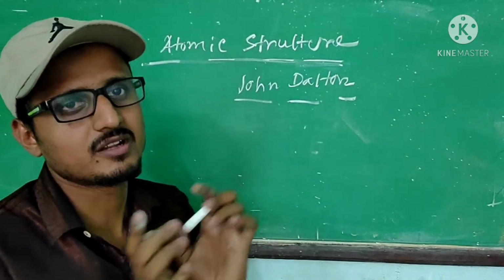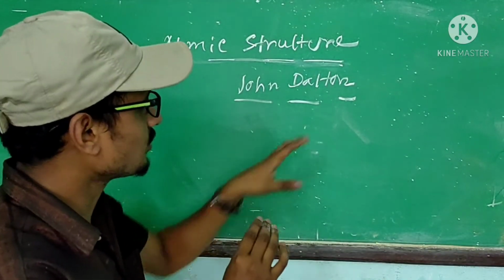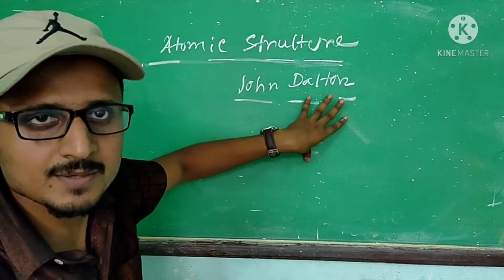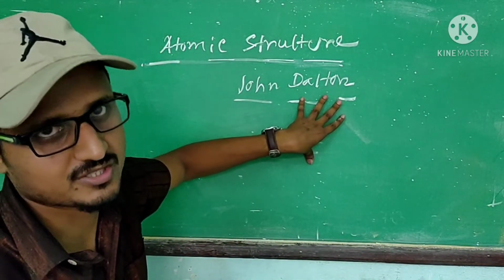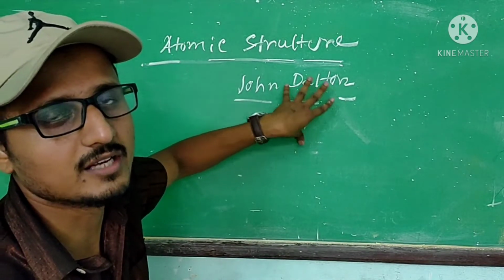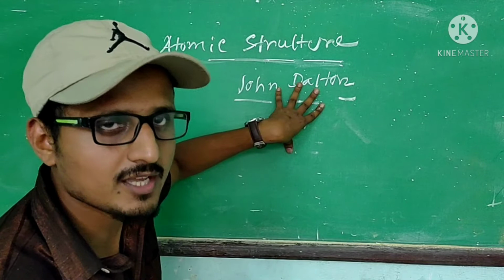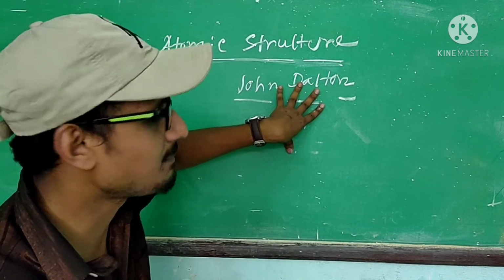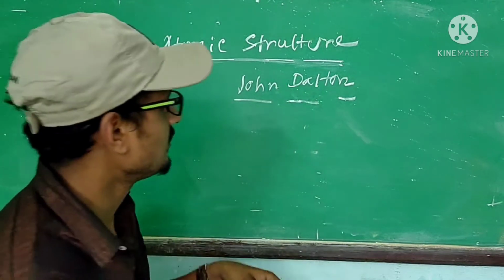That particle is called an atom. Dalton told that atoms cannot be created and also cannot be destroyed, and atoms are the smallest particles of matter.